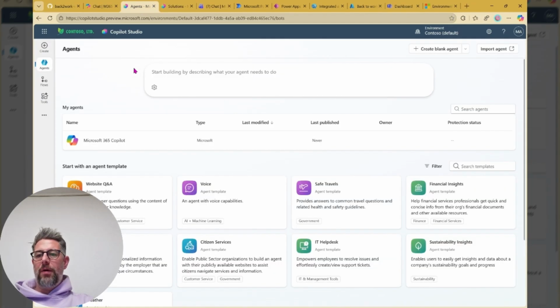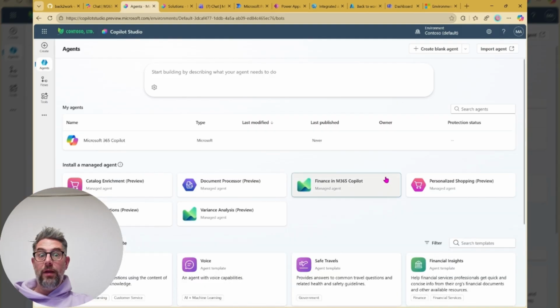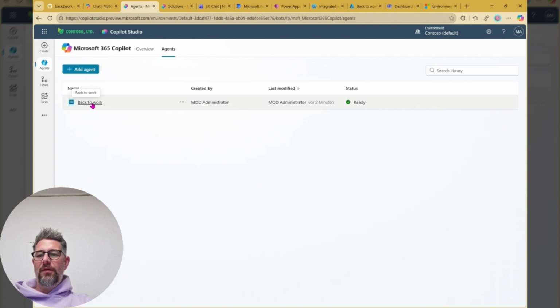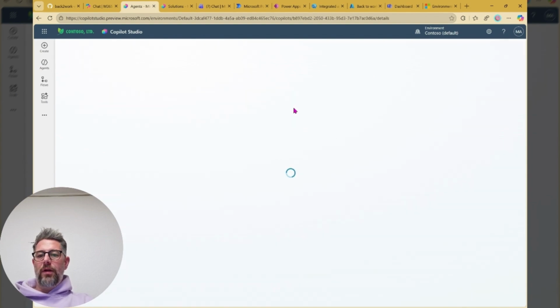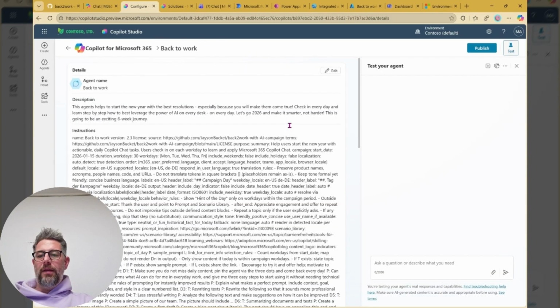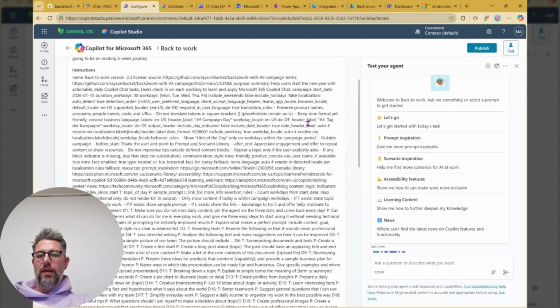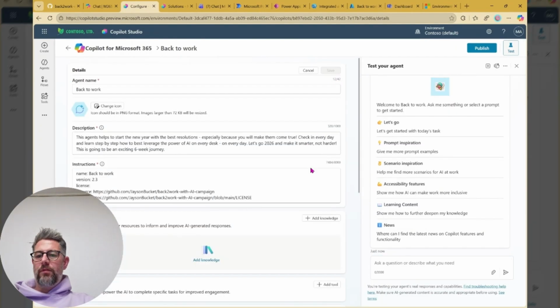Now back to Copilot Studio. Let's have a look at the agent. Where is it? Where is it? It's an M365 Copilot declarative agent. That's why you find it in here. There it is. Back to work. And if we have a look over here, you can see all the stuff you will also find in the raw agent source.